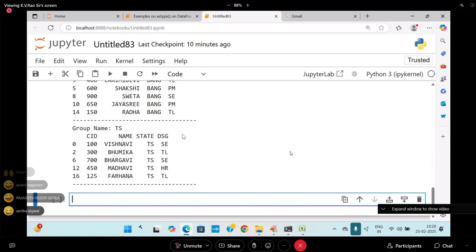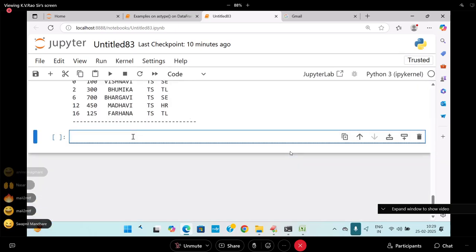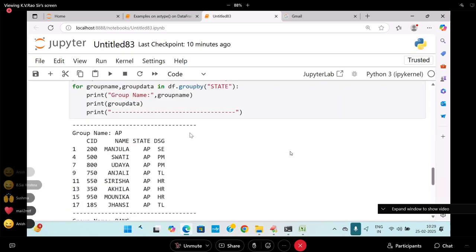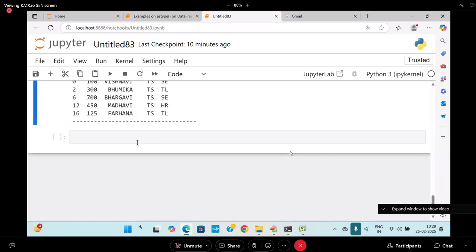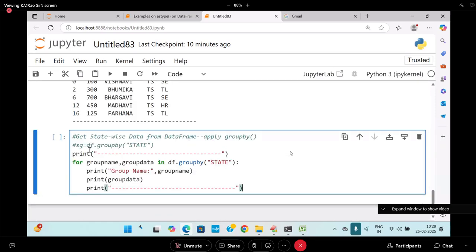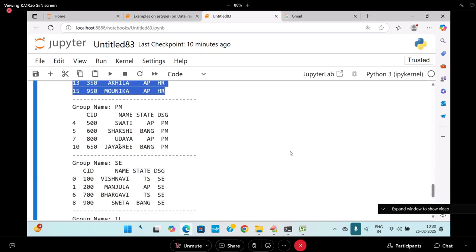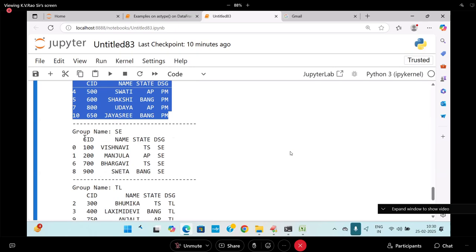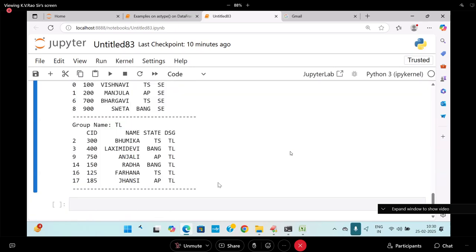Let me move further. Now I will go to designation wise. I want to get it. How do you get the designation wise? Group by designation, DSG. I am going to get the data designation wise. Who are the people having which designation? HR group is this many, project manager groups are this many, SC groups are this many, and TL groups are this many. Are you following me? Easy or difficult?